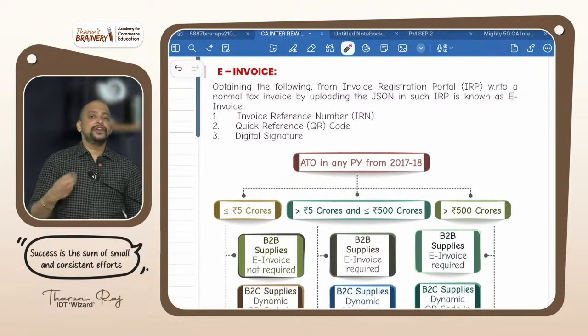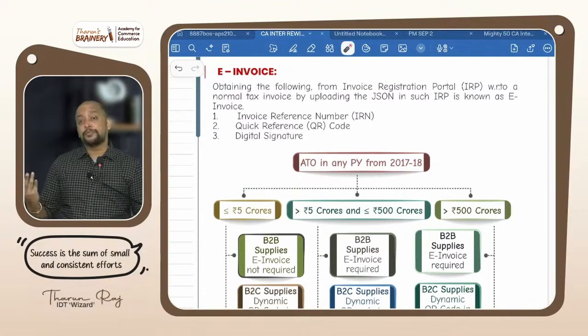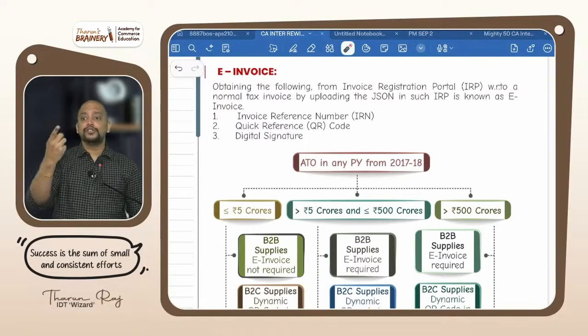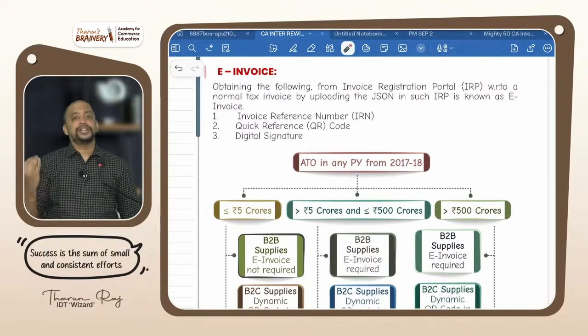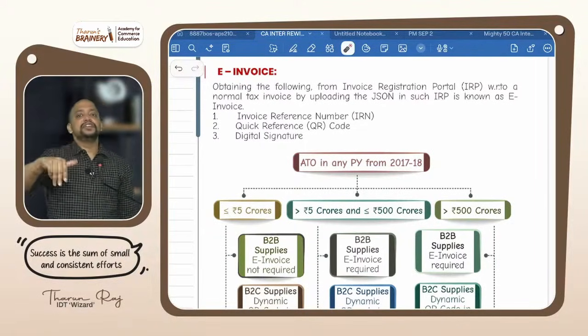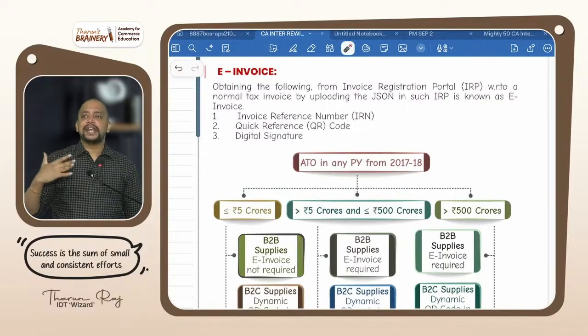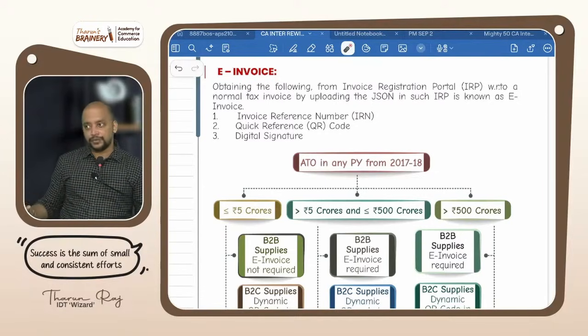For example, I give you an invoice. What is the proof that this invoice is a genuine invoice? I may upload it in the portal, or I may not have paid GST at all. Tomorrow you will be affected, you will not get ITC. So for that reason they have brought in E-invoice, wherein every invoice you prepare, you put it in the portal, obtain this and give it to the recipient. So the recipient will be happy that yes, it's a genuine invoice, and tomorrow his ITC will not be affected. For that they brought in E-invoice.